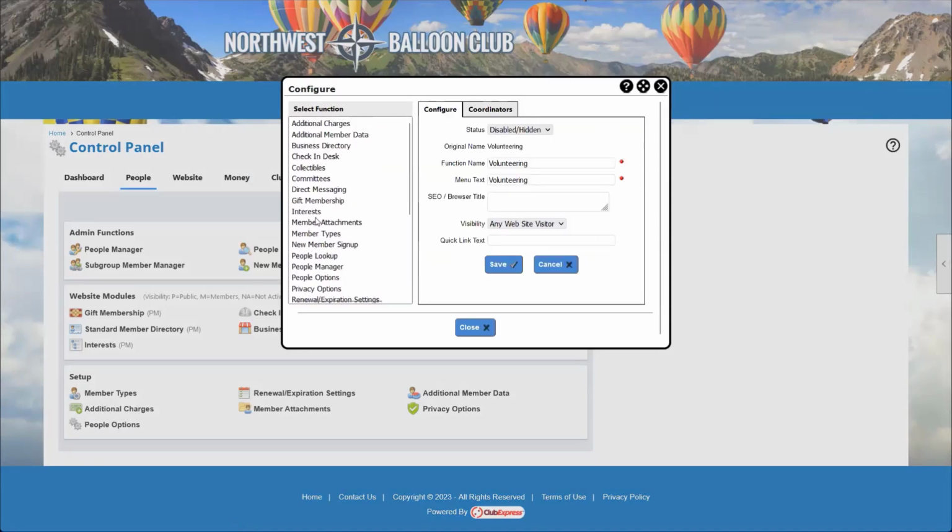The same is true for interest. We get those same controls right here under interest. So if you don't see the interest module in the people section of your control panel, you might want to come into the configure option and turn that module on.